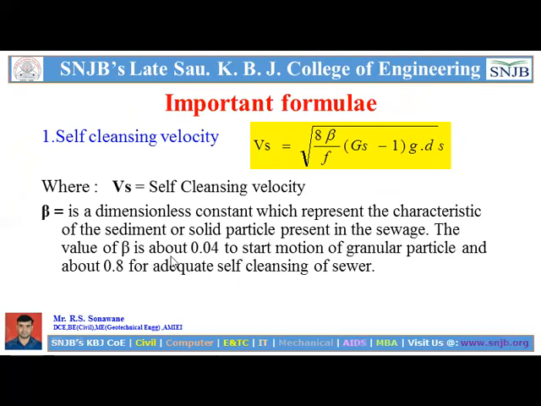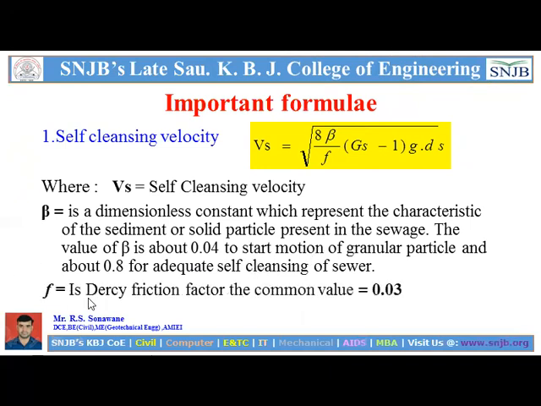The value of beta is about 0.04 to start motion of granular particles and about 0.8 for adequate self-cleansing of the sewer. So we can take the value of 0.04 when the descriptions are given here, and 0.8 for the adequate cleansing of the sewer. At that time, the beta value can be changed with respect to these sentences. Is that clear? And f is Darcy's friction factor. The common value generally considered is 0.03.